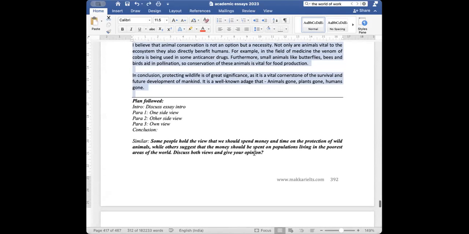Yes, ma'am. Okay, this is another, similar essay. I have not written this essay, but this essay can also come, because the ideas are so similar. Some people hold the view that we should spend money and time on the protection of wild animals, while others argue that the money should be spent on populations living in the poorest areas of the world. Discuss both views and give your opinion. So, isn't it the same essay in a way?